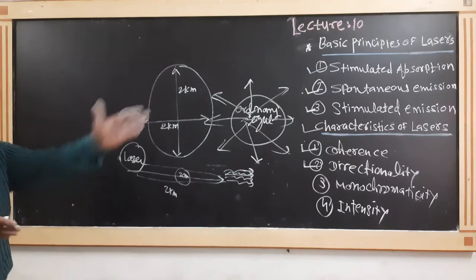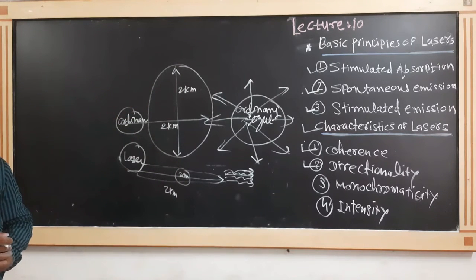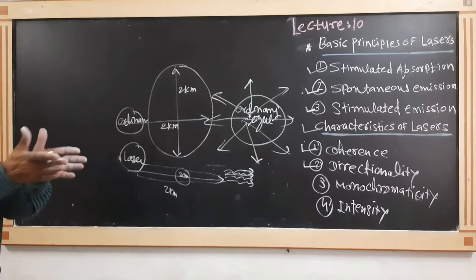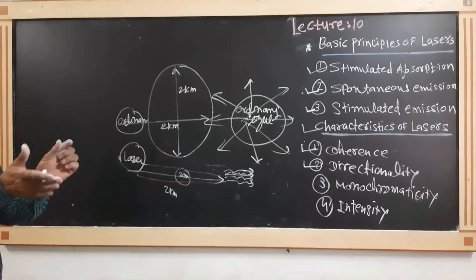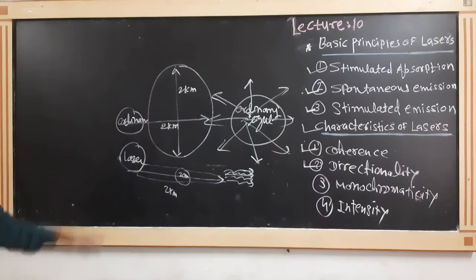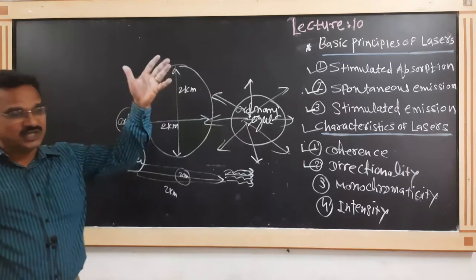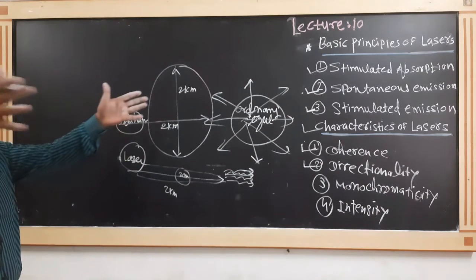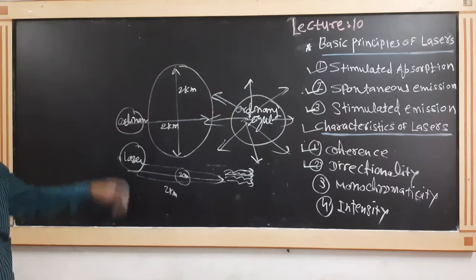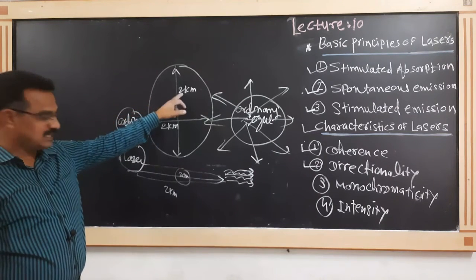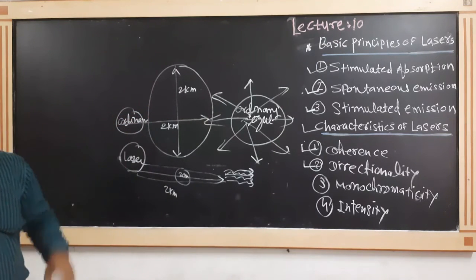Means when laser light travels up to a distance of 2 kilometers, it spreads only 2 centimeters. But when ordinary light travels 2 kilometers, it spreads 2 kilometers.